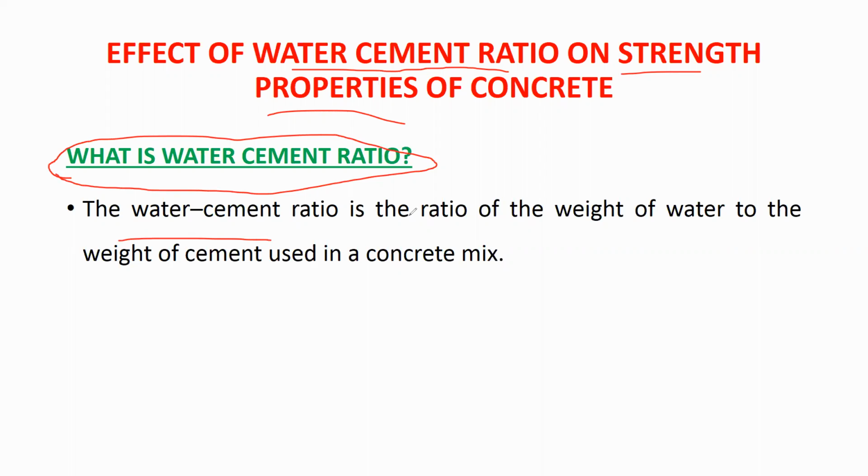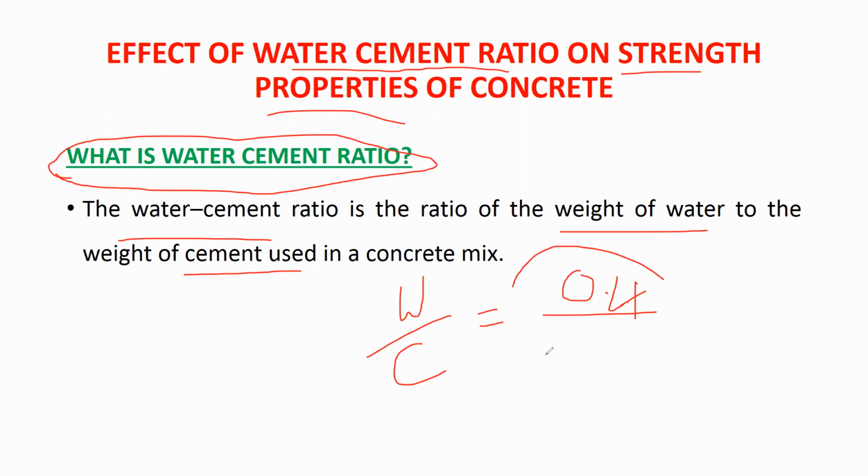The water cement ratio is the ratio of the weight of water to the weight of cement used in the concrete mix. Water cement ratio is nothing but W divided by C, equal to some value. Water cement ratio may be 0.35, 0.4, 0.45, 0.5. Whatever the value may be, W divided by C is called the water cement ratio. This ratio is exactly the weight of water divided by the weight of cement.